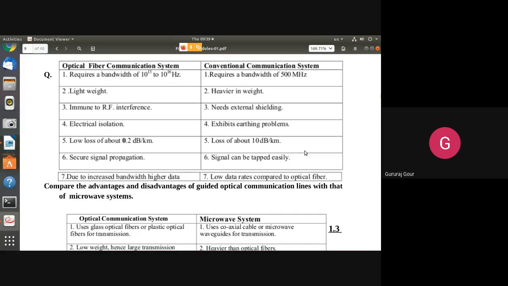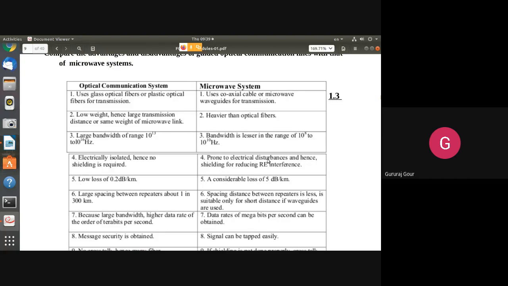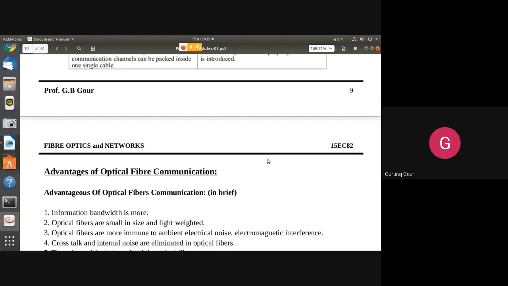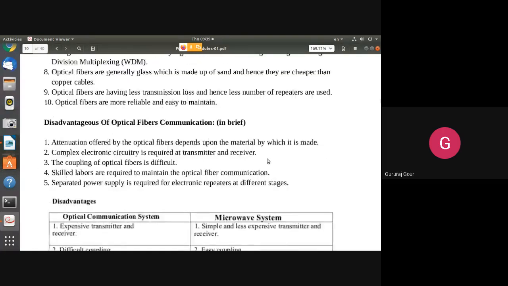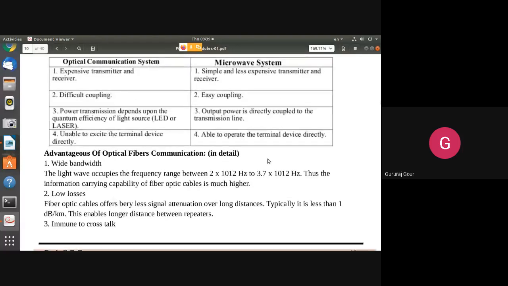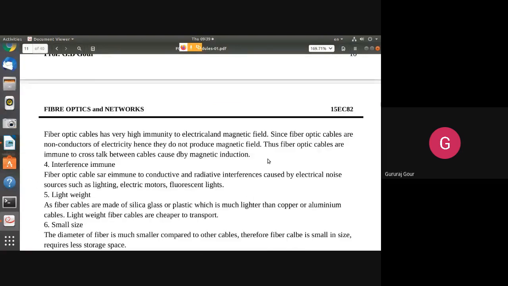Sometimes they will also ask you to compare optical fiber communication with microwave. I want you to go through these tables along with the advantages and disadvantages, which have been asked many times in the exams.